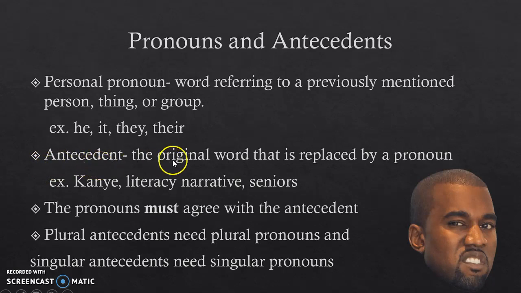An antecedent is the original word that pronoun is replacing. So Kanye, literacy narrative, and seniors would all be examples of antecedents. Now the pronoun must agree with the antecedent, so you need a plural pronoun for a plural antecedent and a singular pronoun for a singular antecedent. So for example, he and it are both examples of singular pronouns, and they and their are both examples of plural pronouns. Kanye, literacy narrative would both be singular antecedents, and seniors would be a plural antecedent.